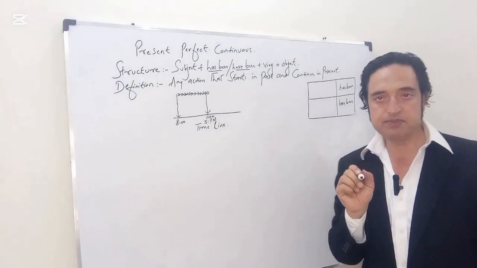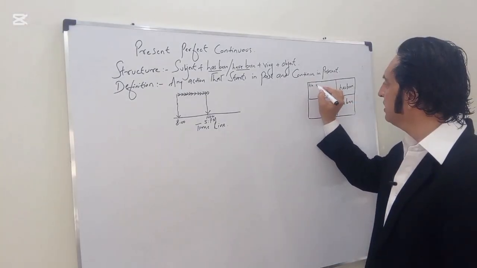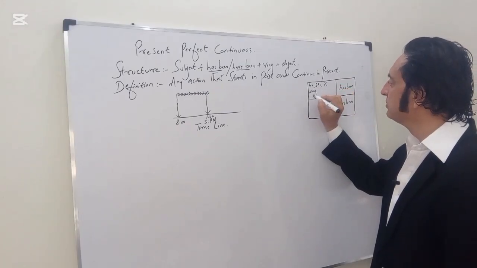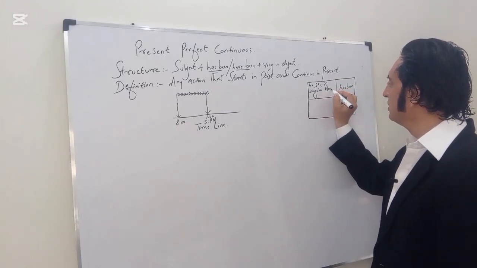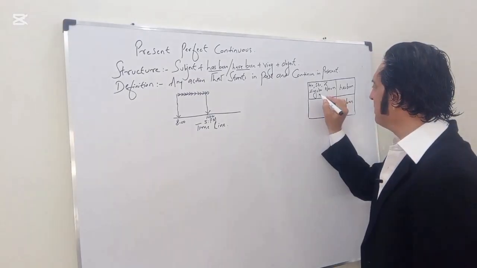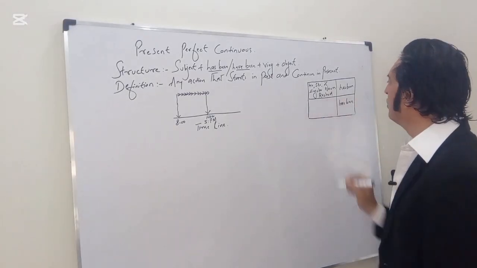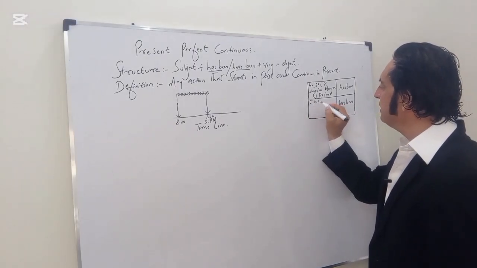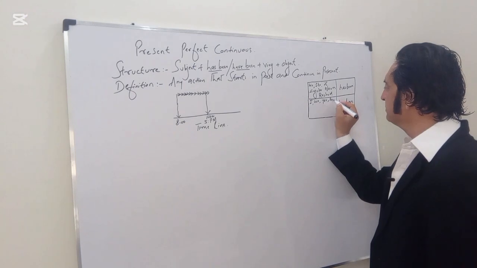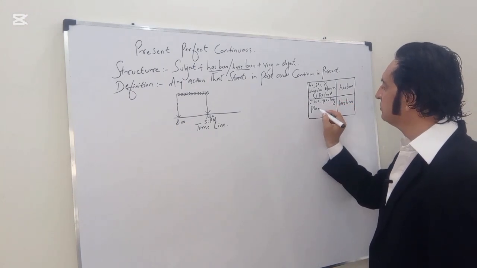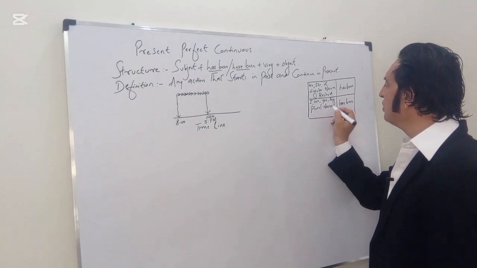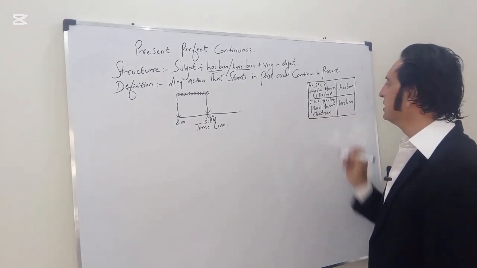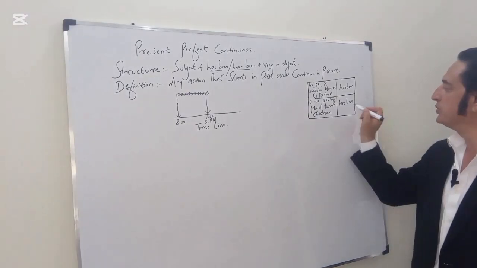If the subject is he, she, it, or a singular noun, like one name, like Rashid, Martin, we use has been. And if the subject is I, we, you, and they, and a plural noun, like more than one name, like children, you know, the singular noun child and plural children, we use have been.